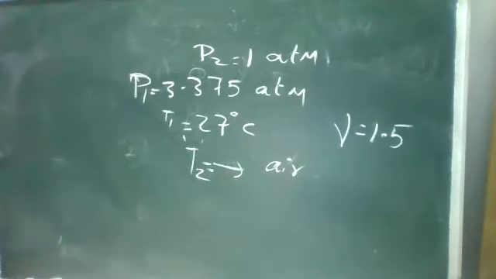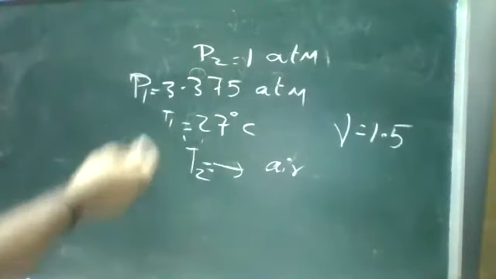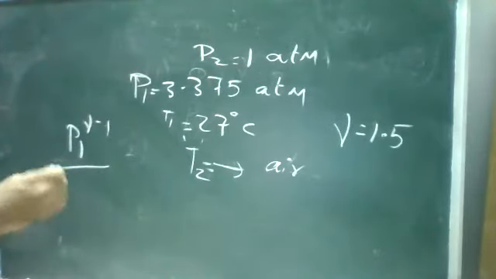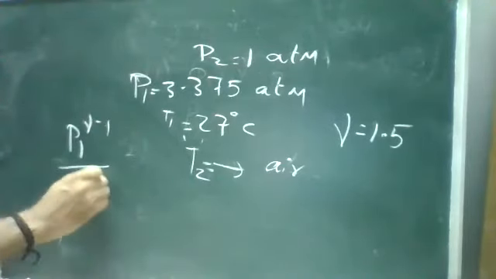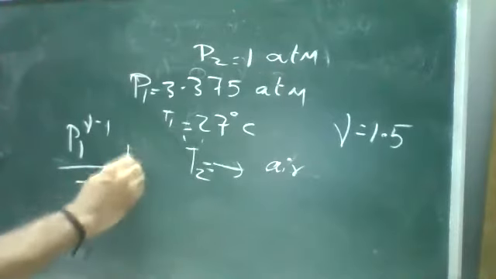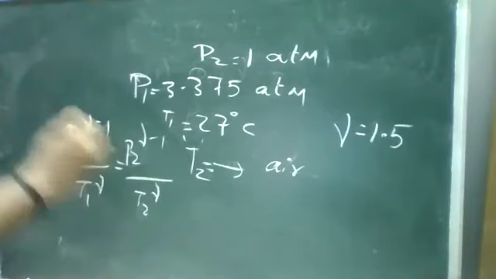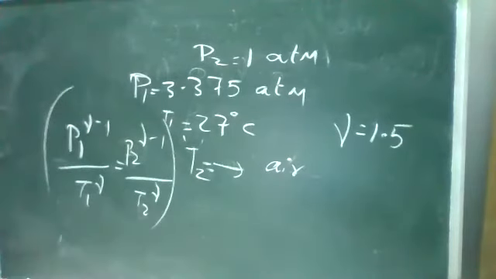Or else I'll give the relation. The relation for pressure and temperature is P1 power gamma minus 1 by T1 power gamma is equal to P2 power gamma minus 1 by T2 power gamma. This is your relation.